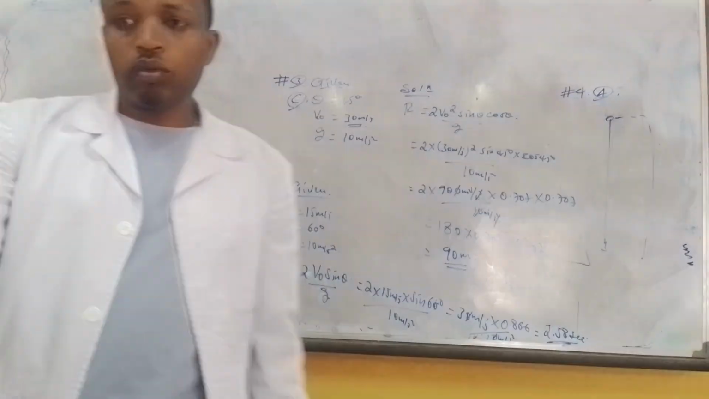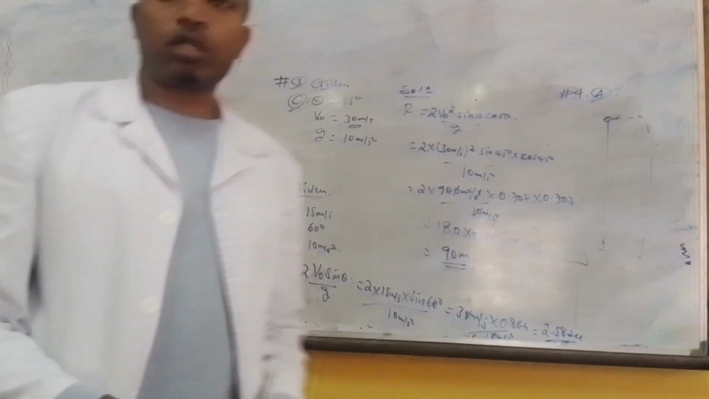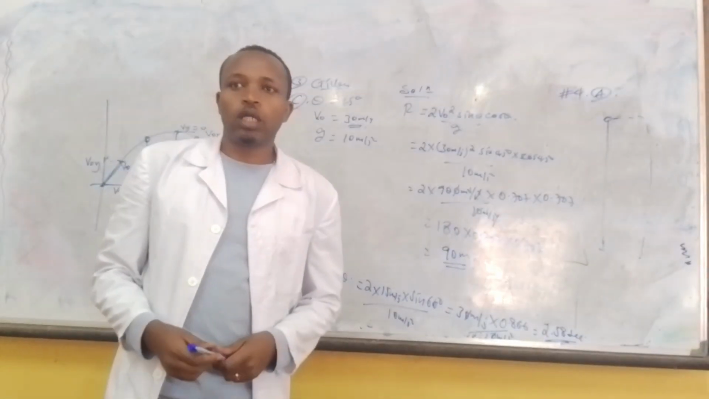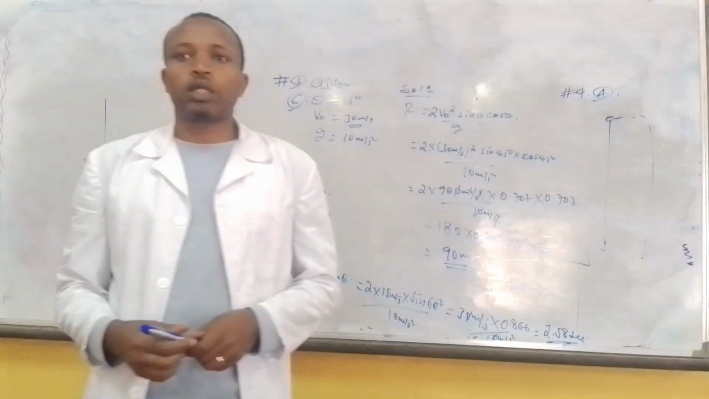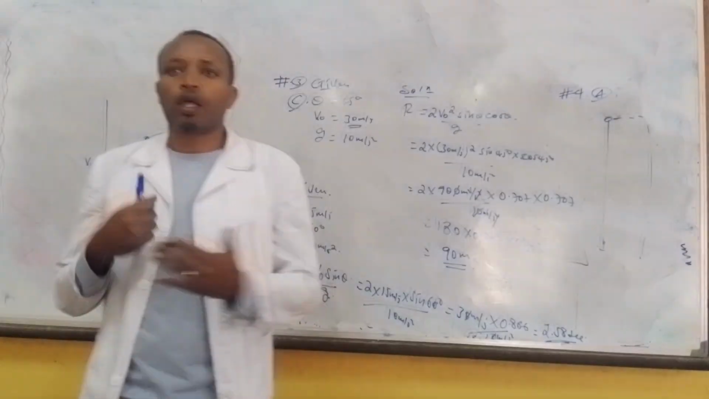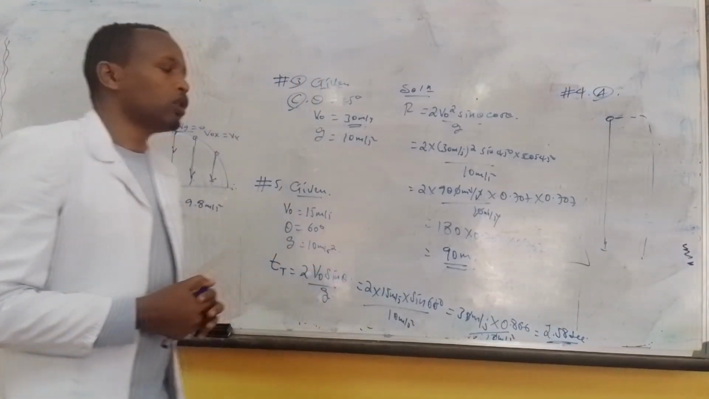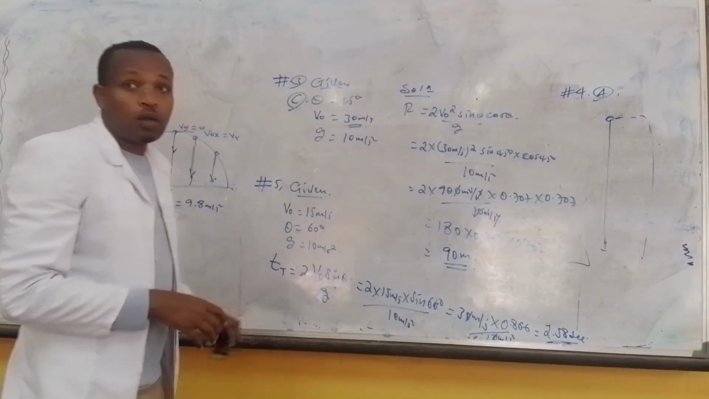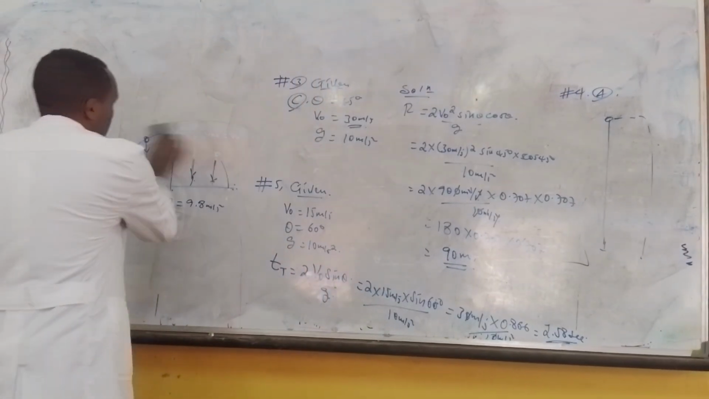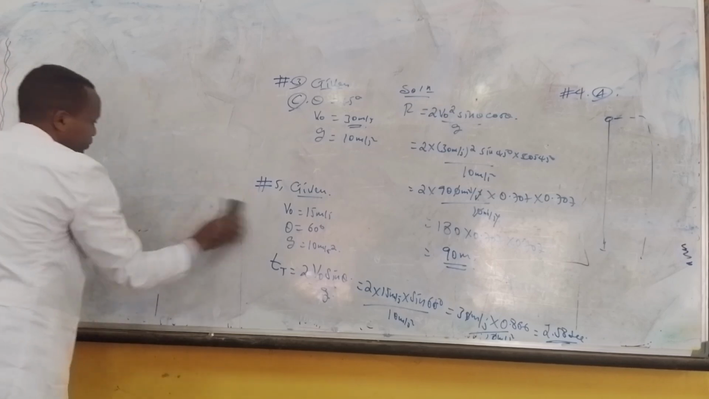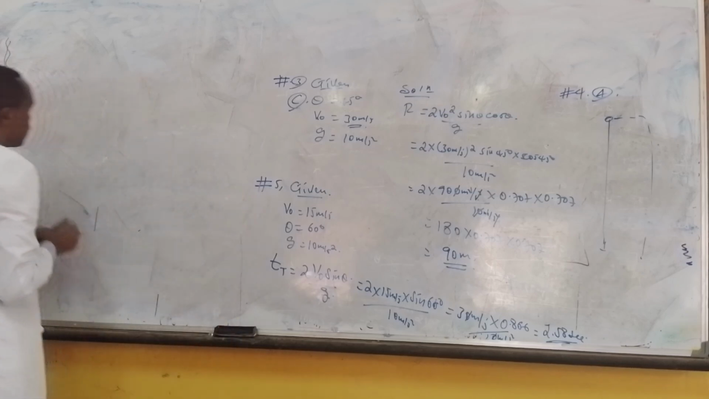And when we come to question number 6, a baseball is thrown with an initial velocity of 25 meters per second at an angle of 30 degrees above the horizontal. What's the horizontal component of velocity here? Let's calculate the horizontal component of velocity.